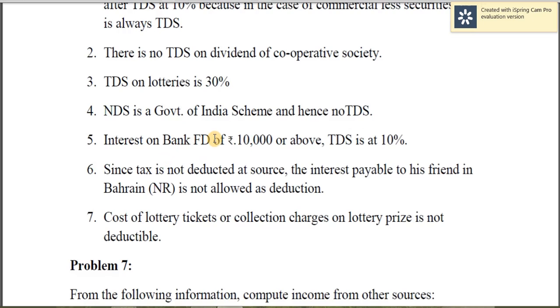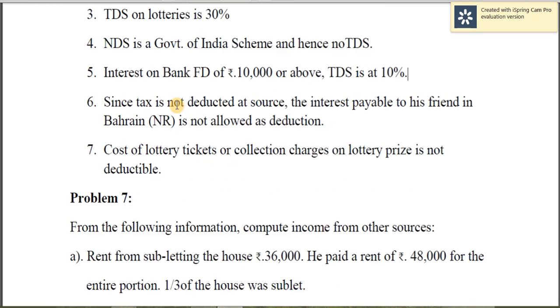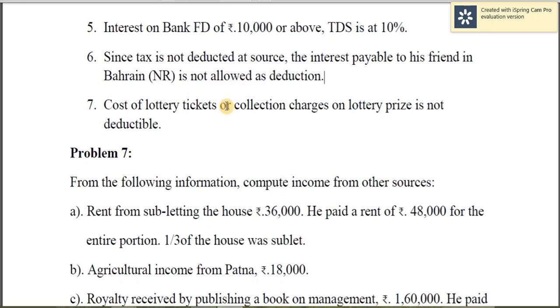Interest on bank FD of ₹10,000 or above, in this case there is a TDS of 10%. Since tax is not deducted at source, the interest payable to his friend in Bahrain is not allowed as deduction. Already we have understood about this. Cost of lottery tickets or collection charges on lottery prize is not deductible.